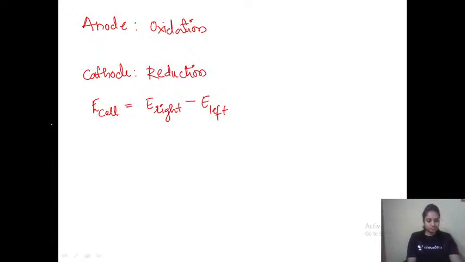You can also call it E cathode minus E anode, that is, potential of the cathode minus potential of the anode. So this is about the different concepts of cell potential.